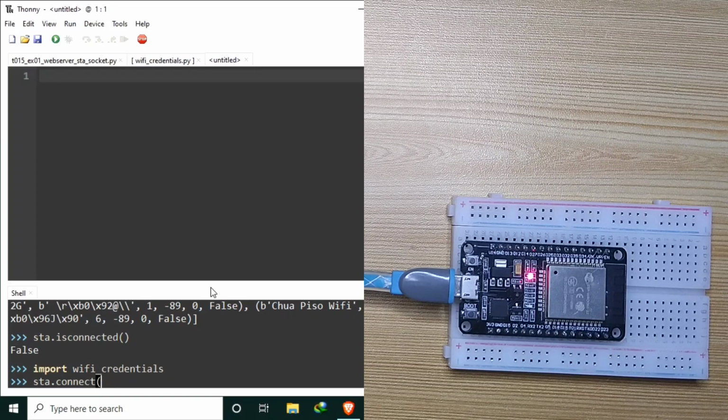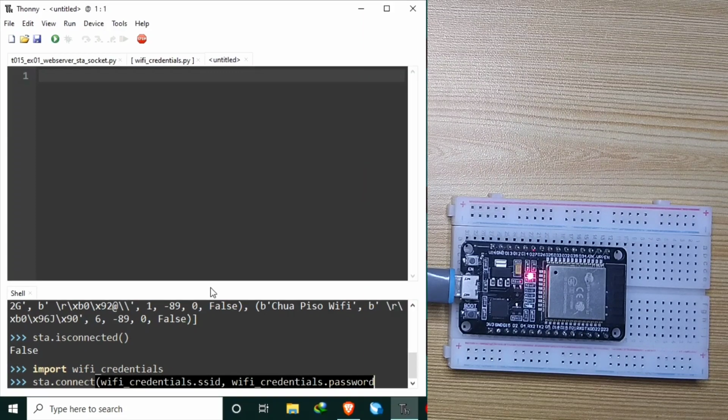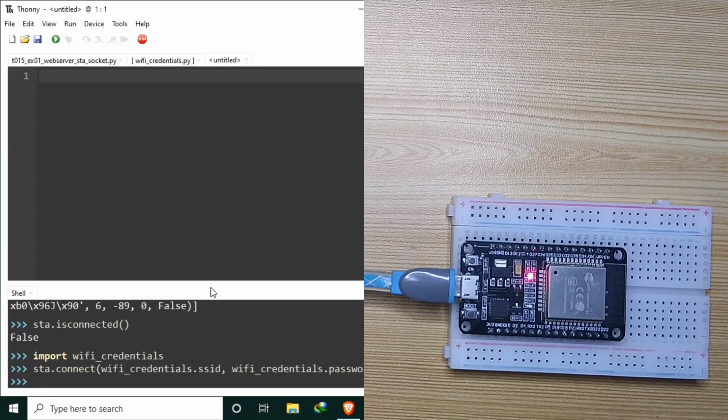To access the Wi-Fi credentials, we will just need wifi_credentials.SSID, comma, wifi_credentials.password for the password, and close it. Hit enter. Now we can check if we successfully connected to the access point by calling the isconnected function. sta.isconnected. Open and close. Hit enter.